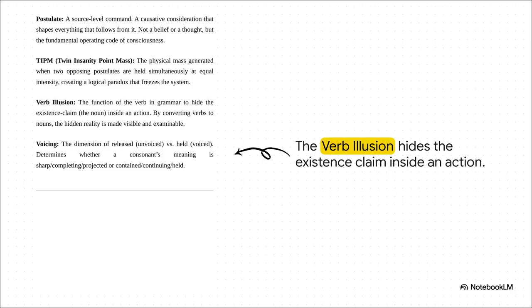So, we've all been taught that verbs are just action words, right? Well, this framework argues something totally different. Structurally, it suggests verbs actually act as an exclusion mechanism. They take the original multidimensional code of reality and compress it into these flat, inert labels. By hiding the actual existence claim inside a fast-moving action, verbs create what's known as the verb illusion. They generate frozen language. Essentially, things that really should be examined are smuggled right past your critical thinking because they're disguised as simple actions. It's an absolutely brilliant way to look at how we get confused.